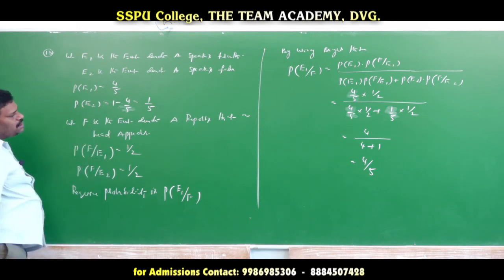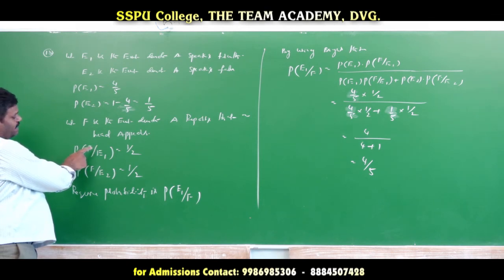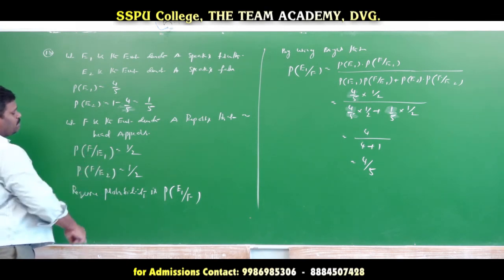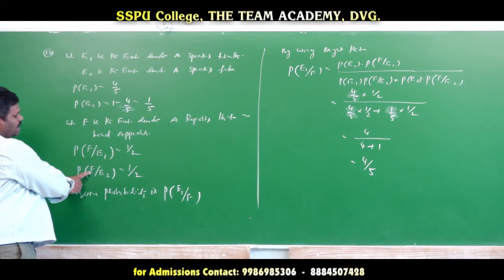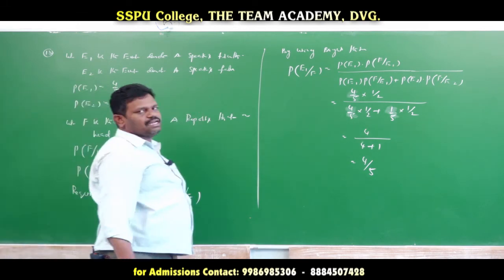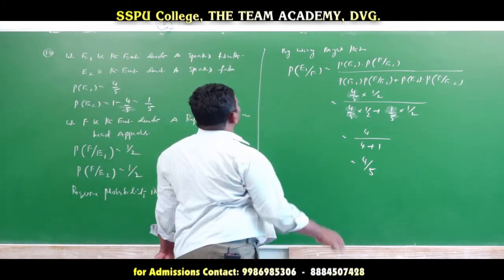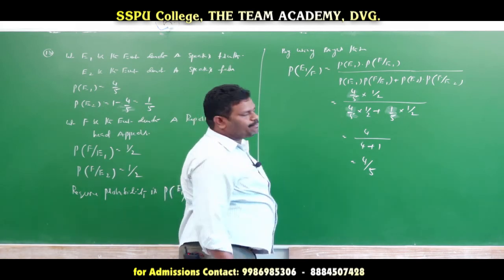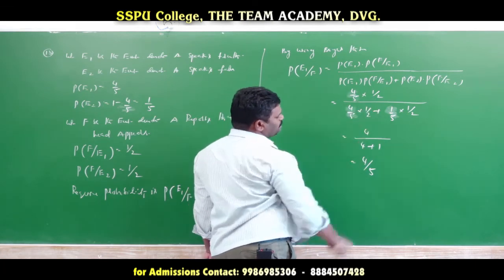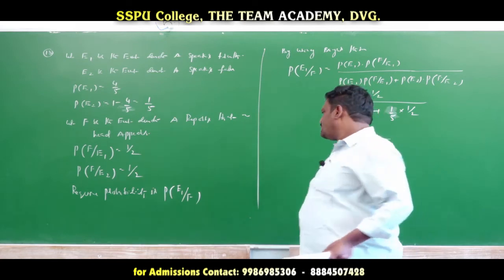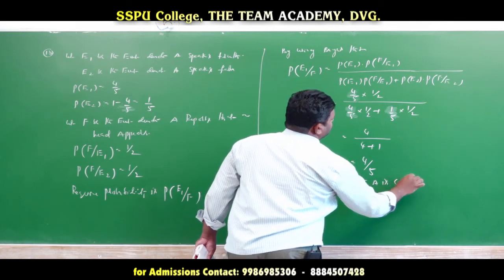Head is the event denoting A reports that a head appears. When he speaks truth, the probability of actually getting a head is 1 by 2. When he speaks false, then it is tail, so probability 1 by 2. Now the required probability is that actually there is a head, that is E1 given F. Applying Bayes theorem and substituting the values, 1 by 10 is common in the numerator and denominator, 4 by 4 plus 1, so 4 by 5 is the required. So option A is correct. Okay?